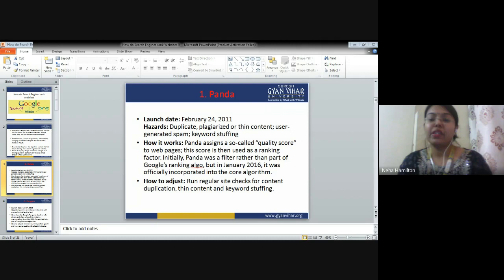So whoever is your content writer, you have to make sure that you have software to check the plagiarized content. We have dedicated software which checks the plagiarism in a particular content, how much content is being copied from anything else.